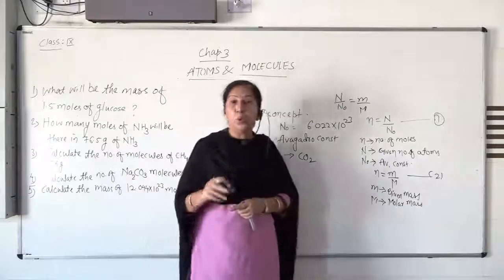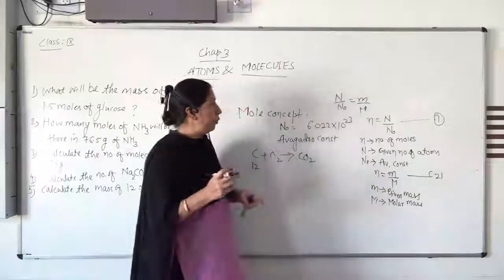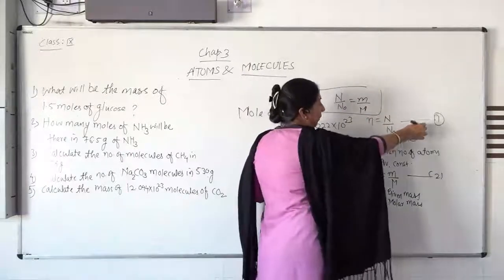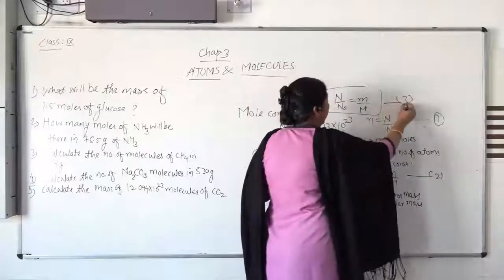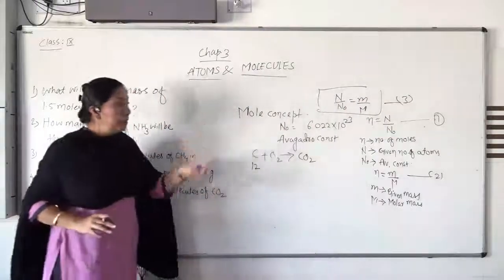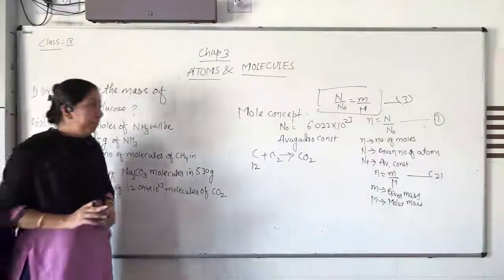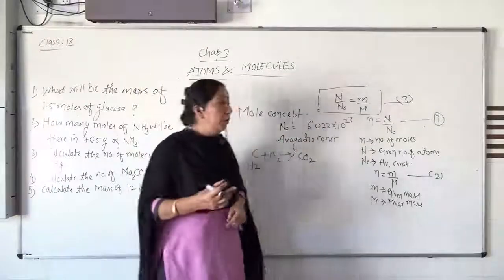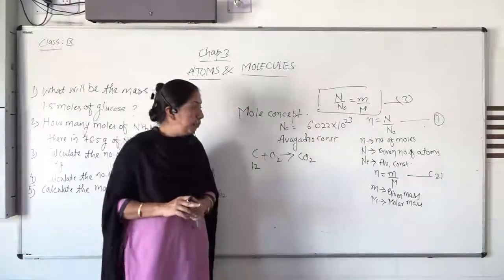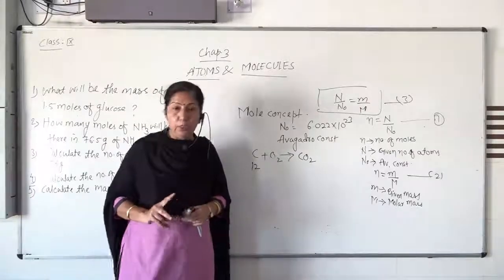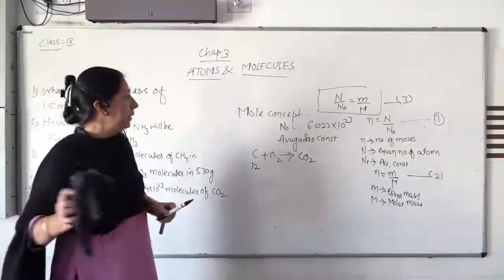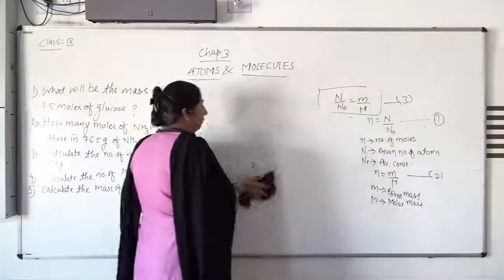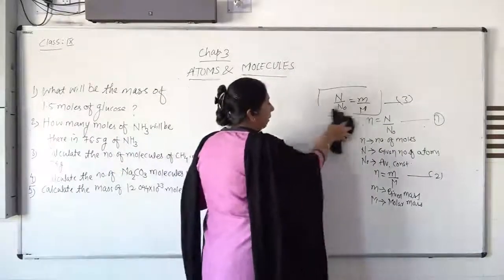So remember, for solving these examples, you have to remember these three formulas. One is the first, second, and this is the third. Is it clear? This way one will get the molecular mass or molar mass, or the given number of molecules present in that compound. So let's start from this equation, and based on these equations one can solve different types of examples with the help of these formulas.